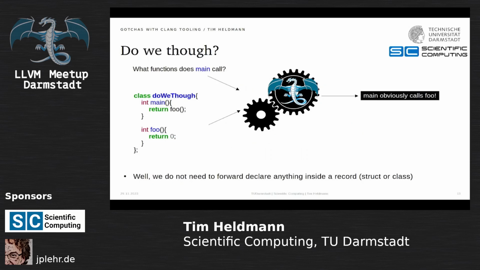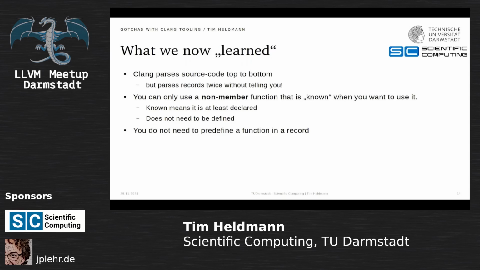Because this works. If you encase the same code that we had before, forward declaring the function, inside a class, and you ask Clang, what function does main call? Clang is like, well, main obviously calls foo. Why shouldn't it? Apparently you do not need to forward declare something as soon as you wrap a class around it. It's not something that I did not know. I have used it before. It's just something that I wasn't aware of when I tried to design my code to generate a call graph. What we now learned is it's basically non-member functions that work the way that we assumed. And if we have this special case for member functions and classes, it still works out. What we just need to know is you do not need to predefine a function in a record.